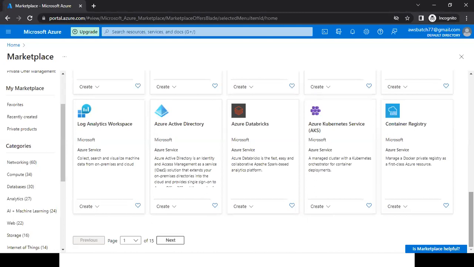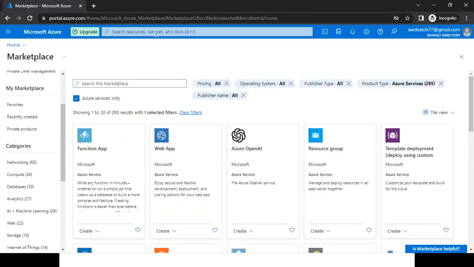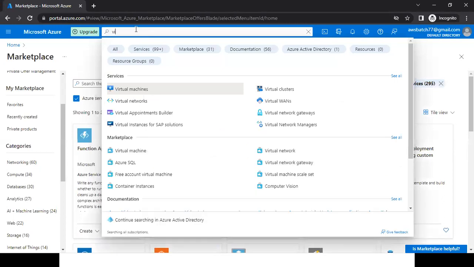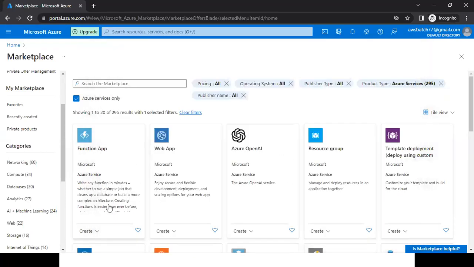To use an Azure service, you can even directly search for that particular service here. Like, I want to go to virtual machine, so I can search here. Virtual machine, virtual network, here we are. It's not mandatory to come to marketplace every time, but marketplace is a location where you can find all Azure services, or whatever tie-ups Azure has done with third-party companies. That company's details you will also find under our marketplace.